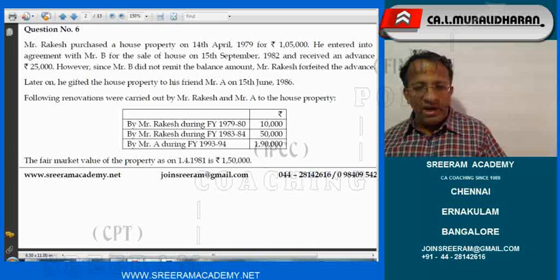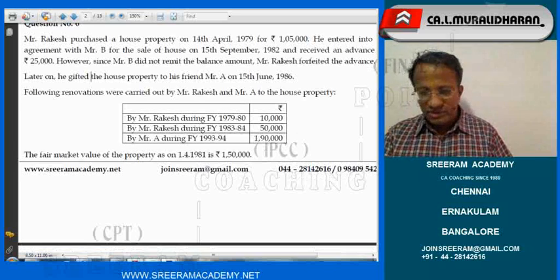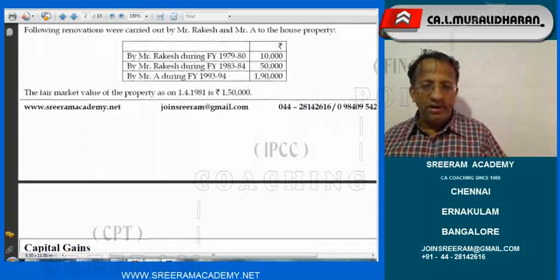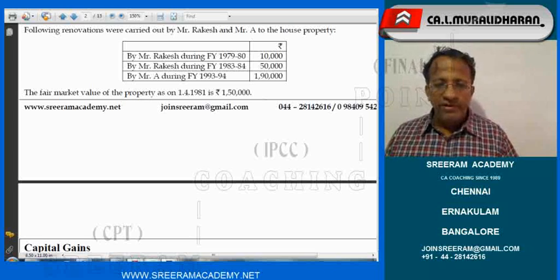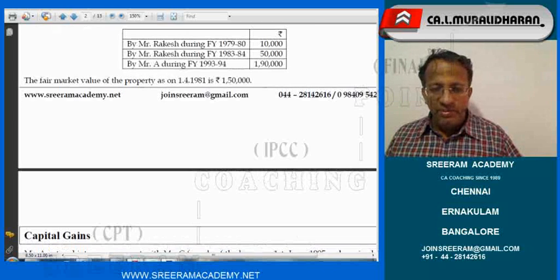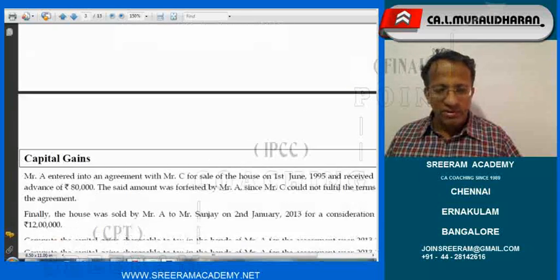Following renovations were carried out by Rakesh and Mr. A to the house property. Mr. Rakesh during financial year 79-80 10,000, financial year 83-84 50,000. Mr. A during financial year 93-94 1 lakh and 90,000. Fair market value of the property as of 1981 is 1 lakh and 50,000.